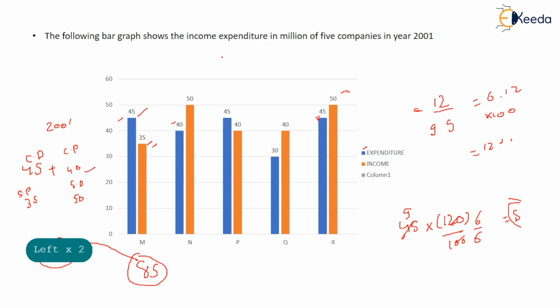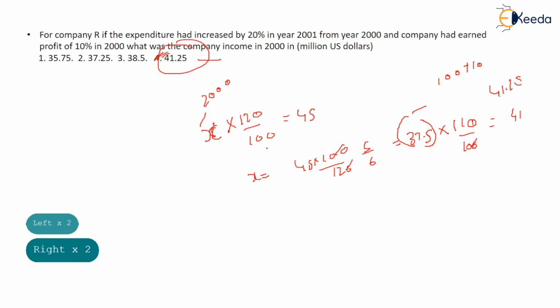Okay, this is something that we don't need to do. I considered it a wrong statement earlier. Later I read and corrected it in this form. So this is the way you have to do it. Simple. They told you that in 2001 the expenditure was increased by 20%. So you know the value of expenditure in 2001, and you can find out the expenditure value of 2000. What you did, you multiplied it by 120 because the 2000 expenditure was increased by 20% in 2001. So its value comes out to be 37.5. On this 37.5 they earned a profit of 10%, so you calculate the 10% value.